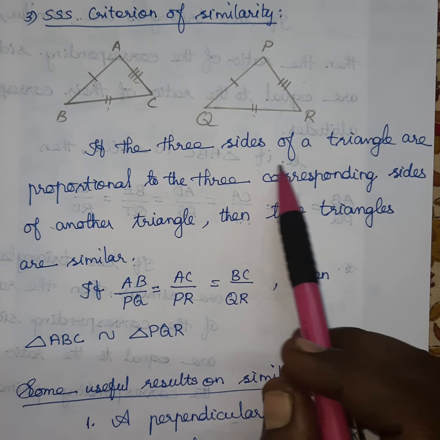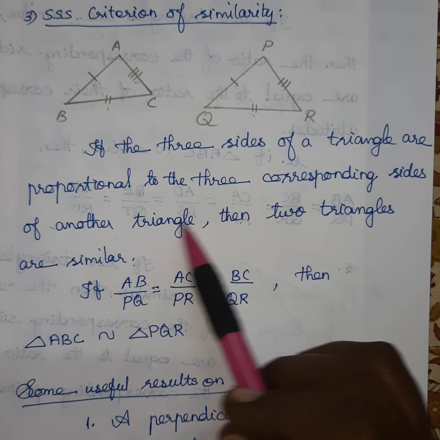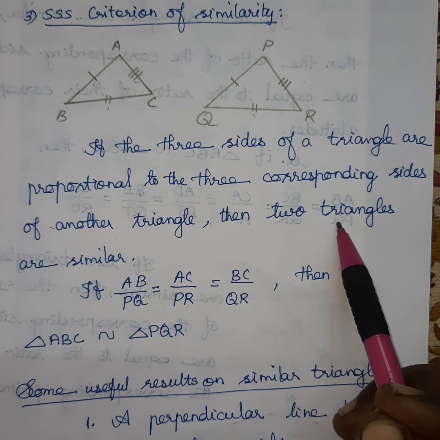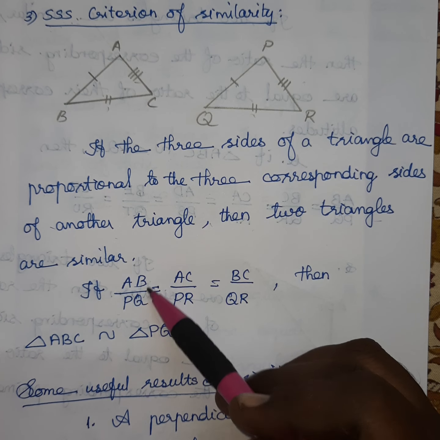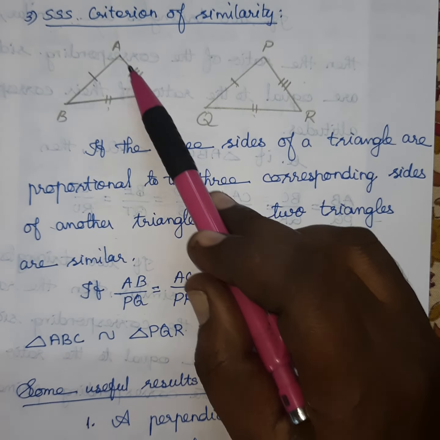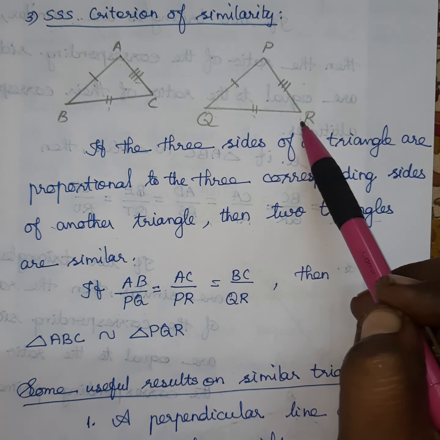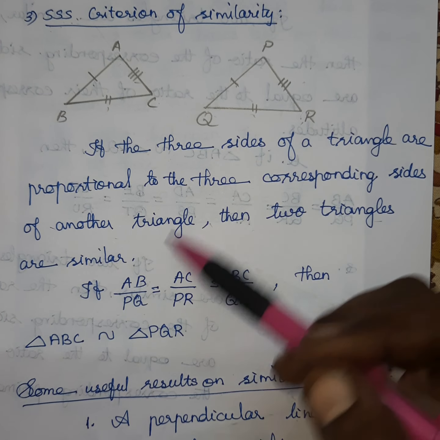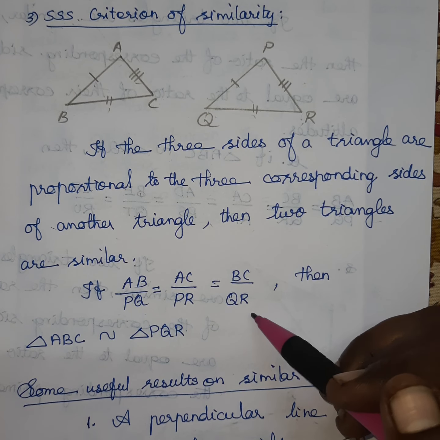If three sides of a triangle are proportional to the three corresponding sides of another triangle, then the two triangles are similar. If AB divided by PQ equals AC divided by PR equals BC divided by QR, so the ratios are equal in the three corresponding sides, we can say the triangles are similar. Are you all clear about these three criteria?